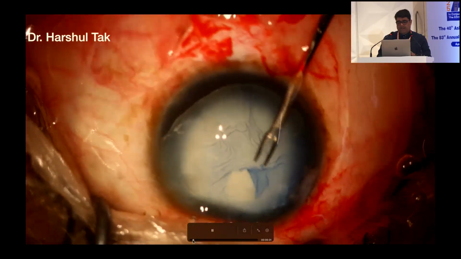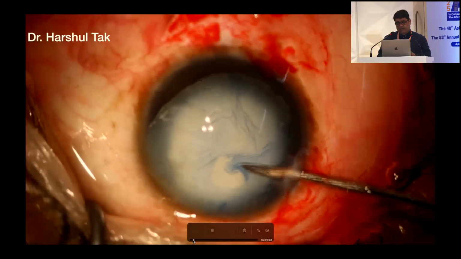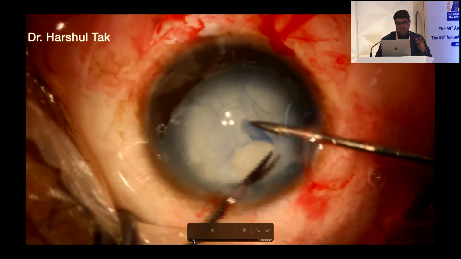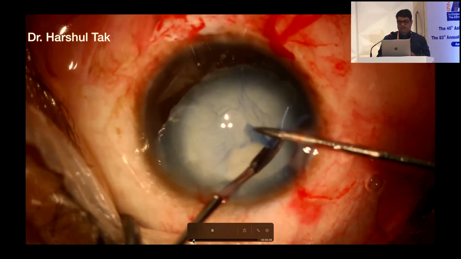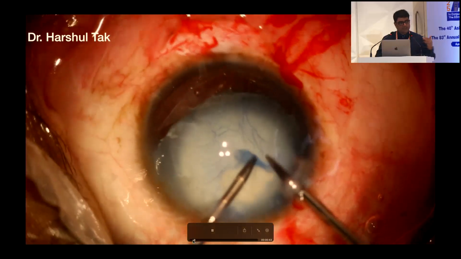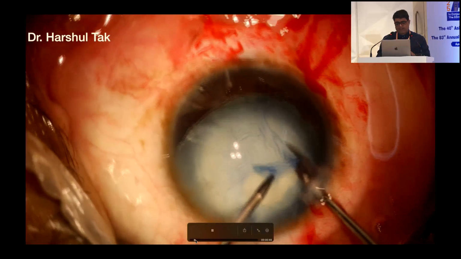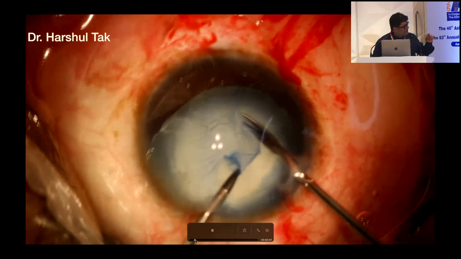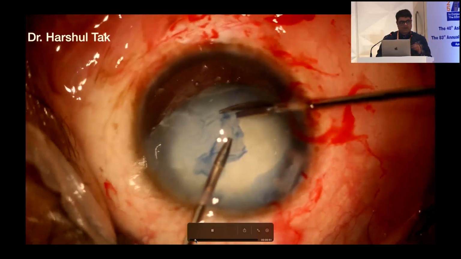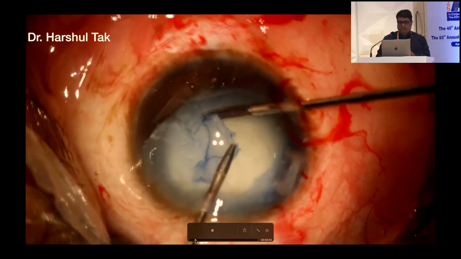And after that, once you reach the area of fibrosis, you may need to use a bimanual technique, keep holding the flap with one hand and go with the left hand. So you need to go through various angles, and if needed, 1 or 2 extra side ports are also essential to go through the correct angle.